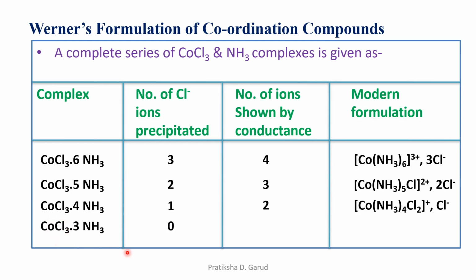So the number of Cl minus ions precipitated will be 0, and the number of ions is only 1, and it is [Co(NH3)3Cl3], which will function as a non-electrolyte. So these are the modern formulations, or we can say the complete series of the complexes of CoCl3 and NH3. We have to also explain these four one by one.